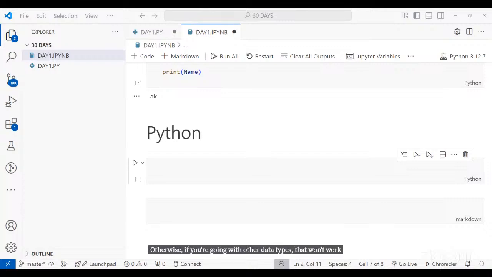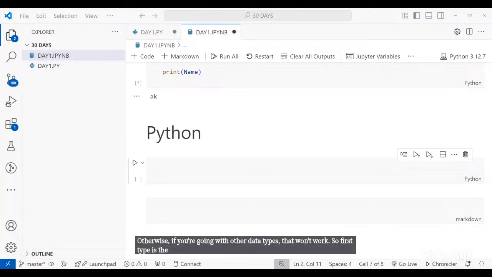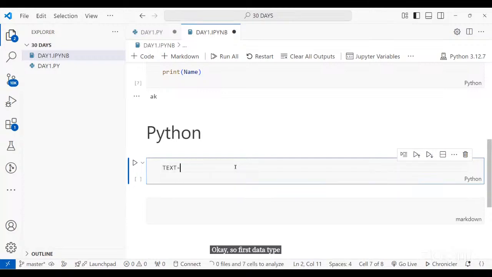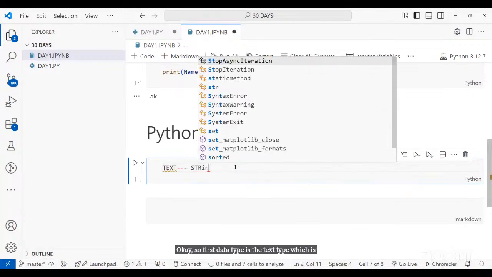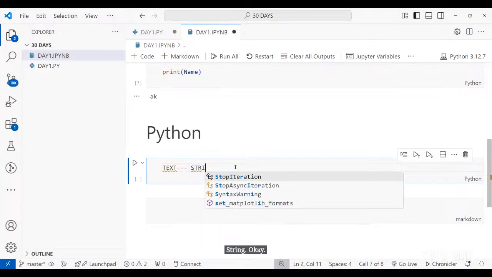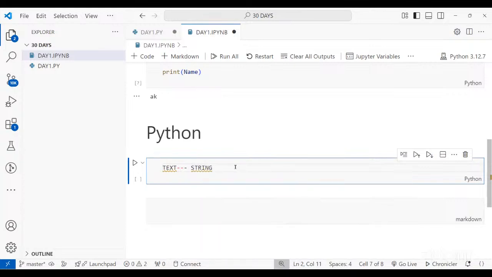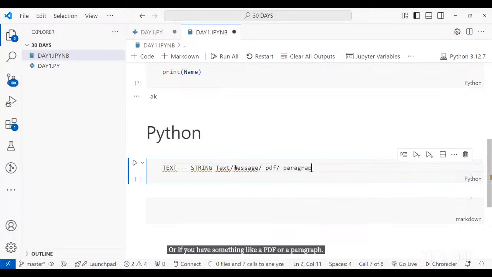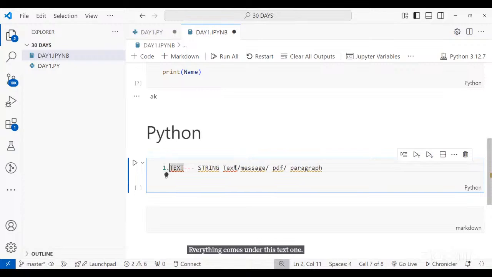So the first type is the text type, which is string. String is the first data type. String means any text or any message, or if you have something like a PDF or a paragraph, everything comes under this text type. So this is the first one.